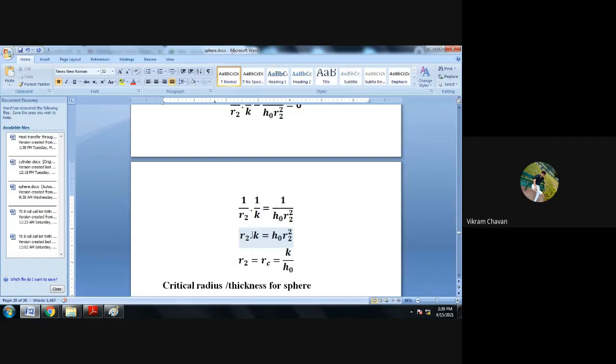Now R2 from the left hand side and R2 square from the right hand side will be cancelled. And if you make the suitable arrangement, we will get R2 is equal to K divided by H naught. If you transfer this K on this side and H naught on that side, we get R2 is equal to K divided by H naught, which is our critical radius of insulation. So we can say that R2 is equal to RC is equal to K divided by H naught in case of a cylinder. Getting everyone?